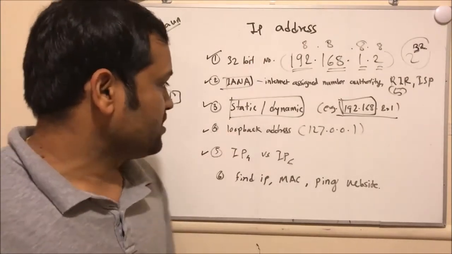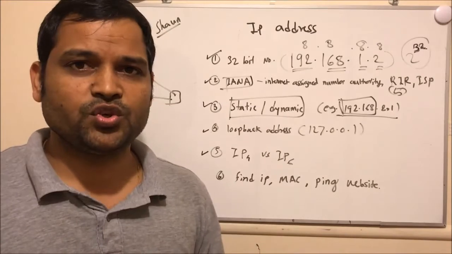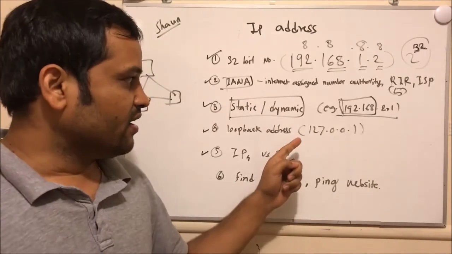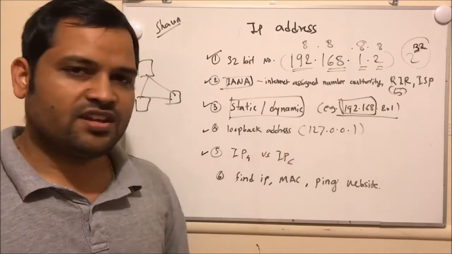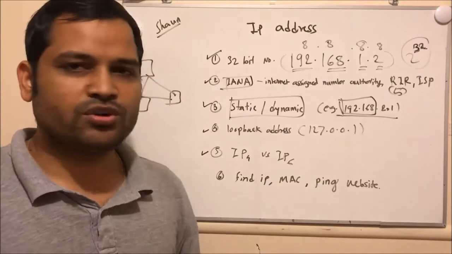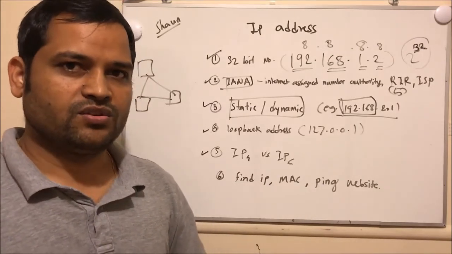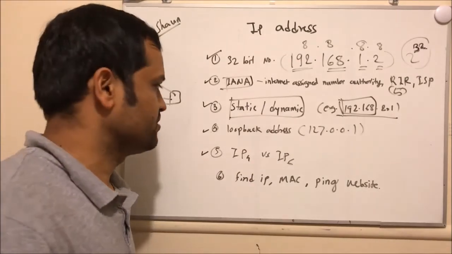Now let us try to see what is the loopback address. There is one special address that is 127.0.0.1, and whenever you install any server on your system, this IP address is assigned to that particular server. So you can access your server using this 127.0.0.1. No other system in the world can use this IP address. This is the reserved IP address.